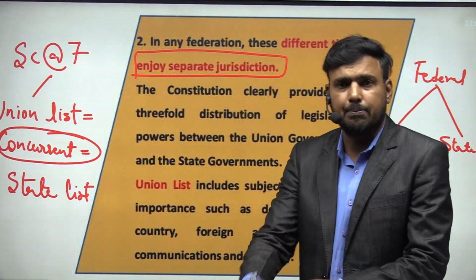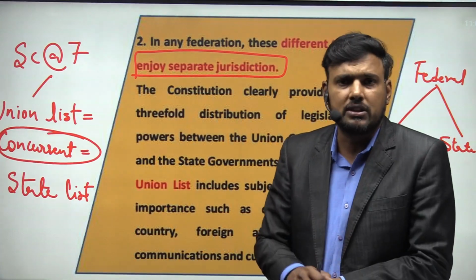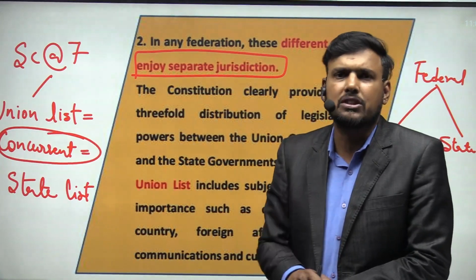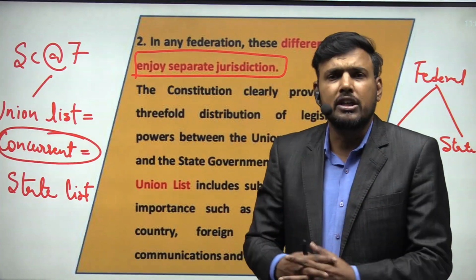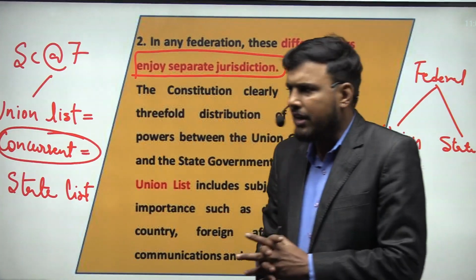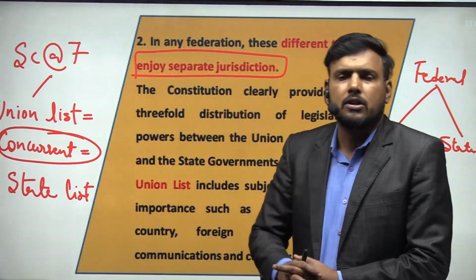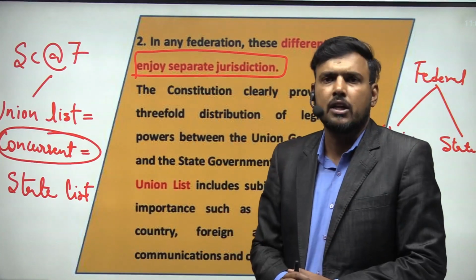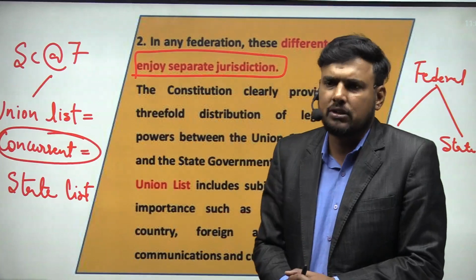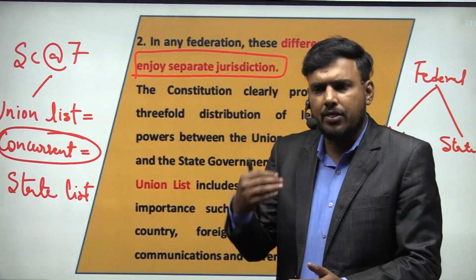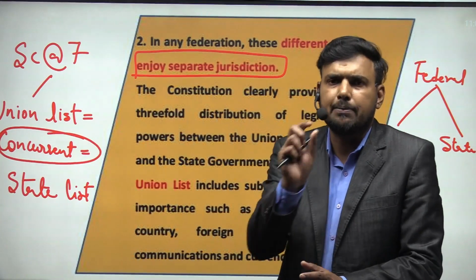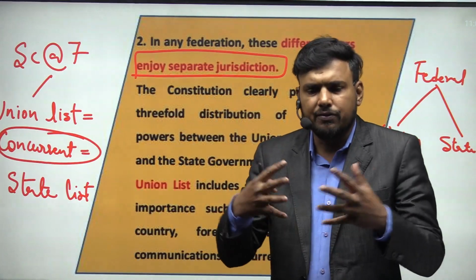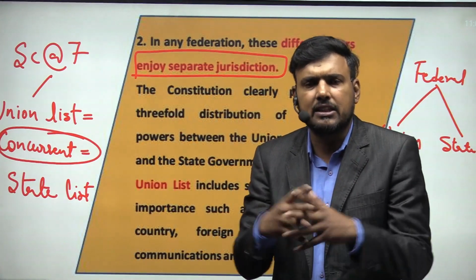But suppose there is any kind of controversy. In such a situation, what will happen? The union law shall prevail. If the state government has selected any topic from the concurrent list and made a law, and hypothetically on that particular point the union government has also made a law, then if both laws are compatible with each other, there is no issue.